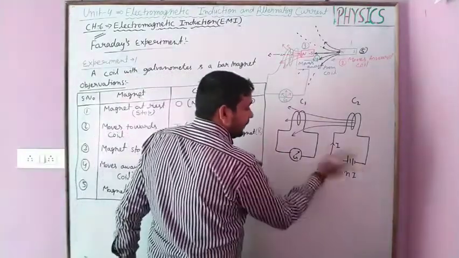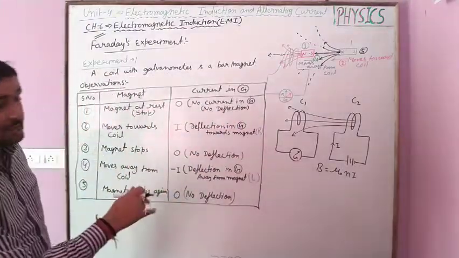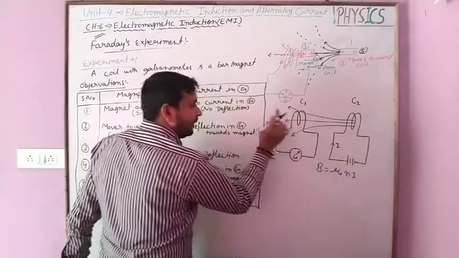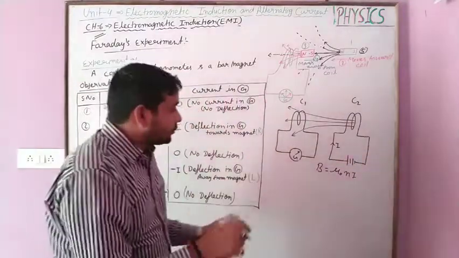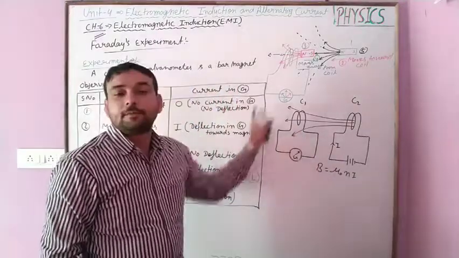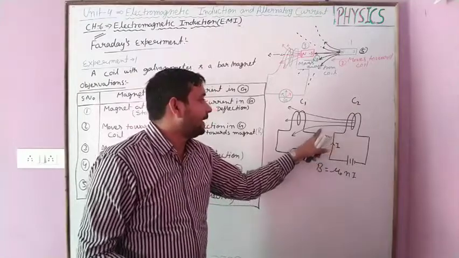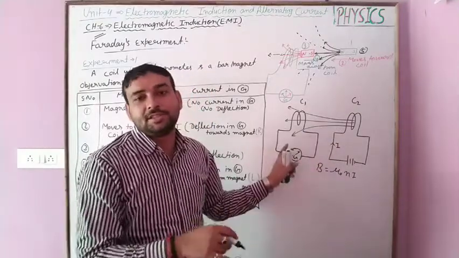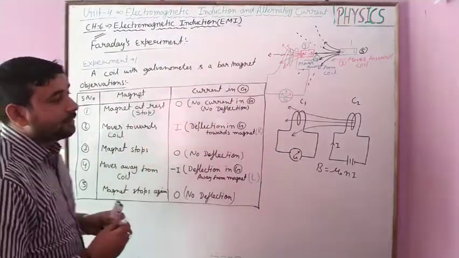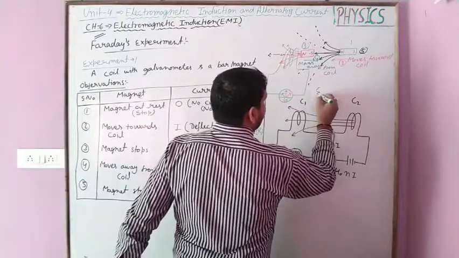This also explains the same observations. As the current is moving in the coil, the magnetic field is linked with the coil, so long as the current in the second coil generates the magnetic field lines, and the magnetic field lines linked with the coil change continuously. So the same observations were made by Faraday in the second experiment. This is the second experiment.